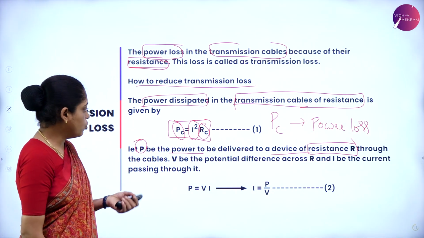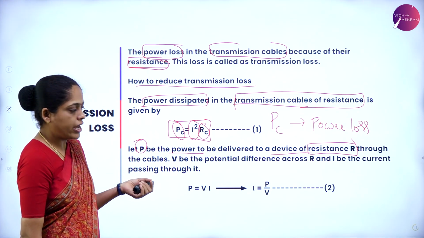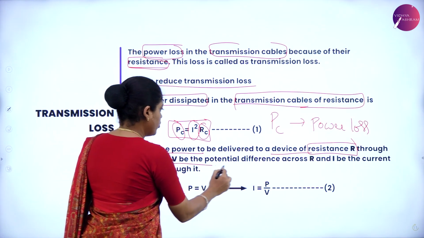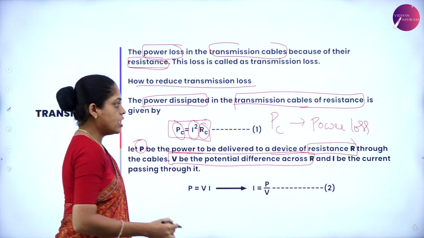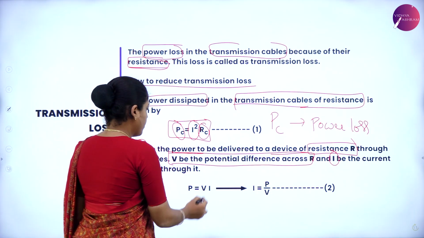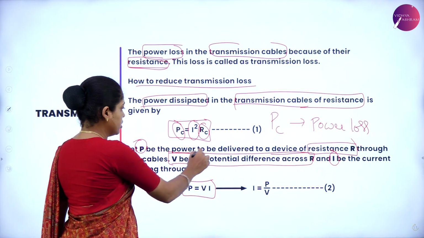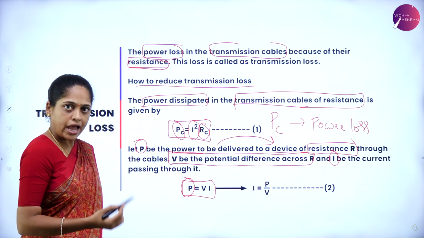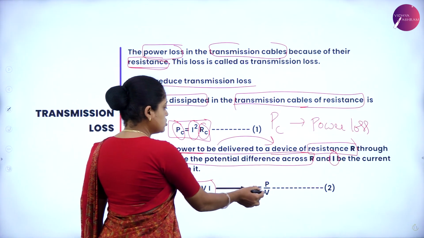Suppose you have to transfer a power P to a device of resistance R, and the potential difference across that device is V and the current is I. Then the power delivered to the device is given by VI, where P is constant and voltage is constant.